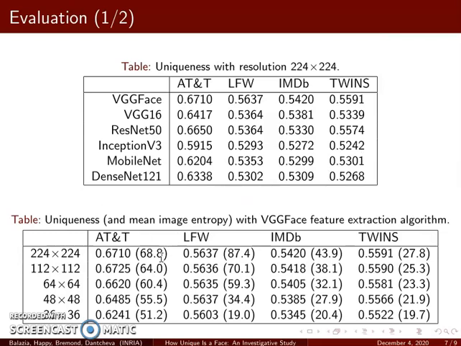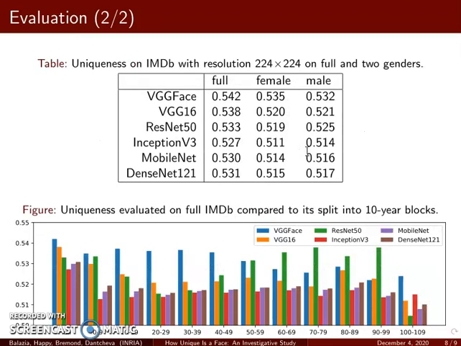Second set of evaluations is with fixed VGG Face algorithm, and we observe change in uniqueness depending on image resolution. As a positive surprise, with reduced resolution, we observe only a negligible drop in uniqueness. Third and fourth set of evaluations are to investigate the impact on uniqueness by limiting to a single gender and a specific age group. Here we use the IMDb dataset as it has the necessary annotations.